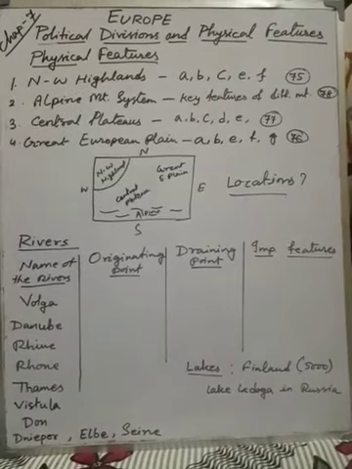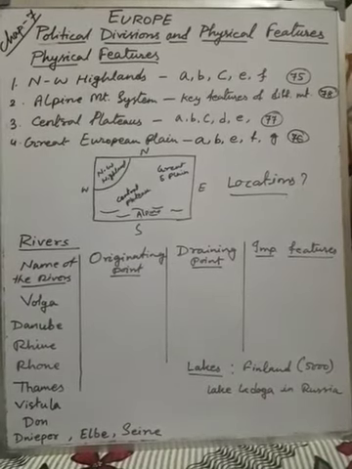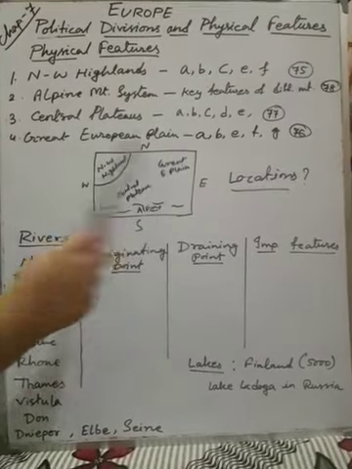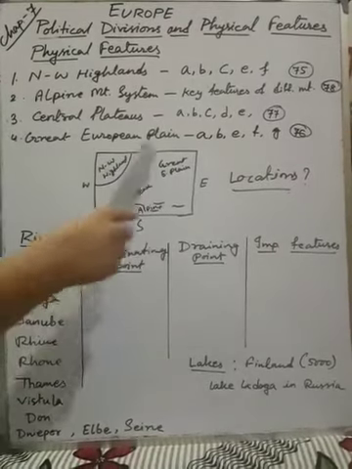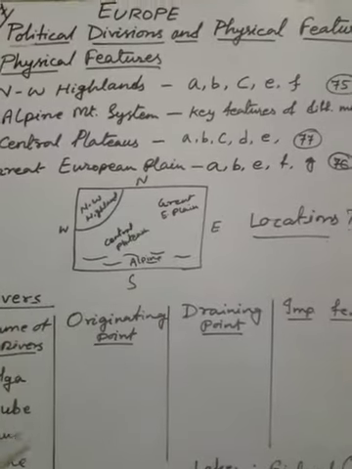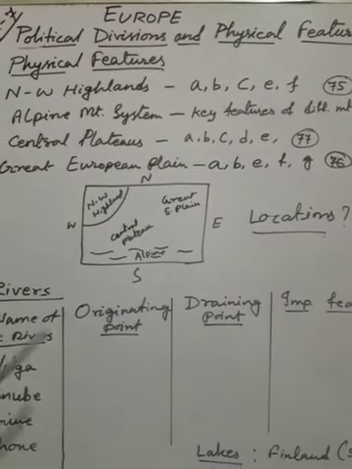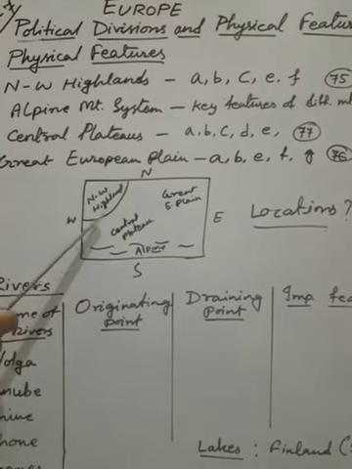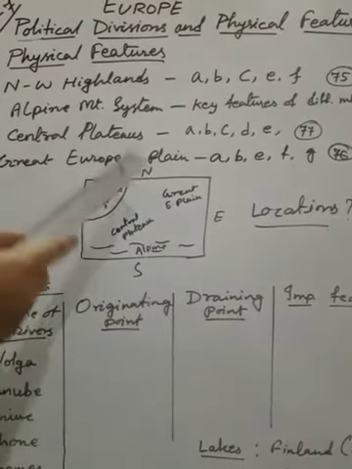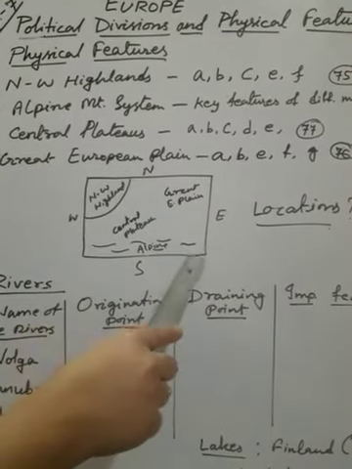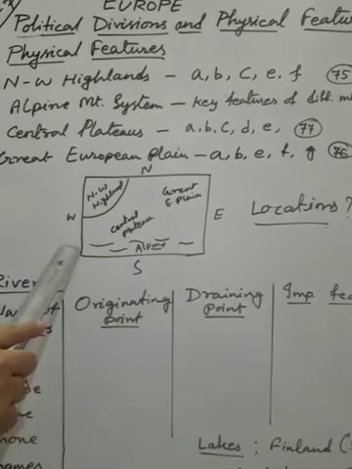The Northwest Highlands, Alpine Mountain System, Central Plateaus, and Great European Plains. So here I have drawn one rough diagram. Suppose this box is Europe, and I have mentioned the north, south, east, west cardinal directions. So I tried to explain roughly. Northwest Highland means this corner. For the Alpine Mountain System, the direction is not given, that's why I have written that it extends across the complete southern part from east to west.